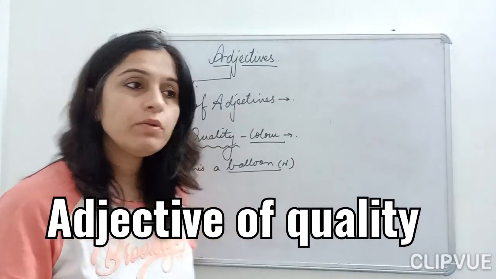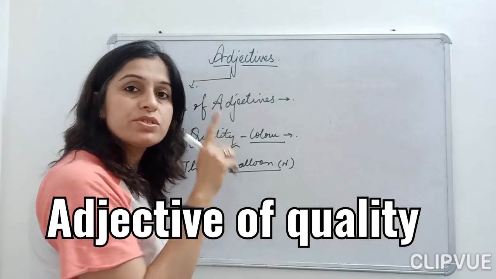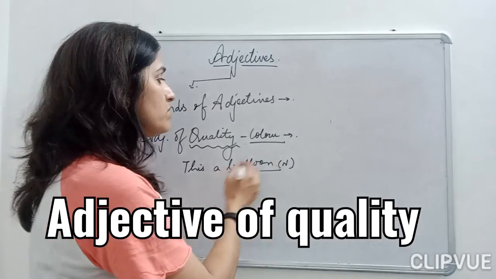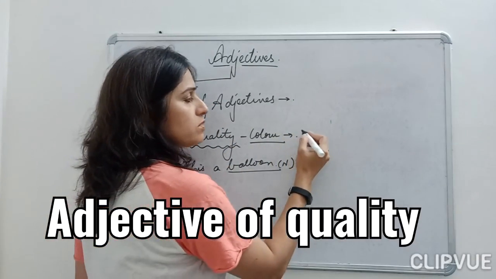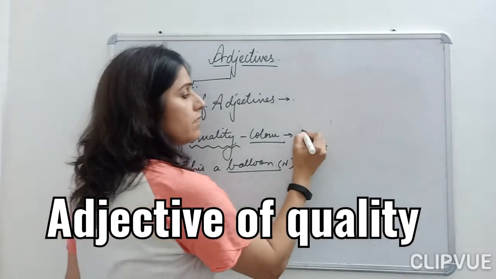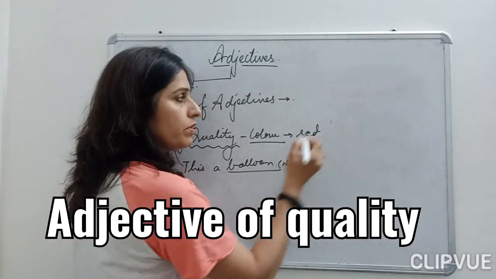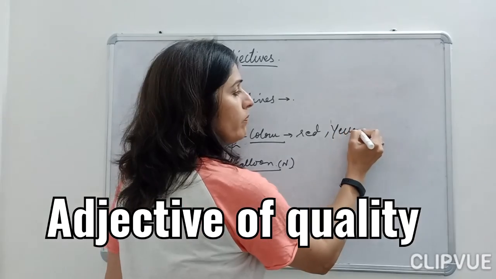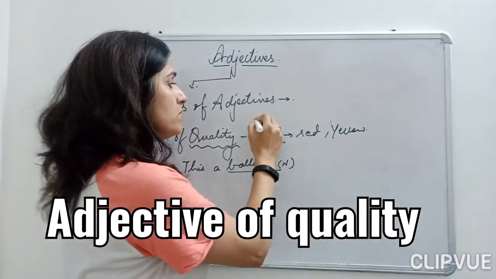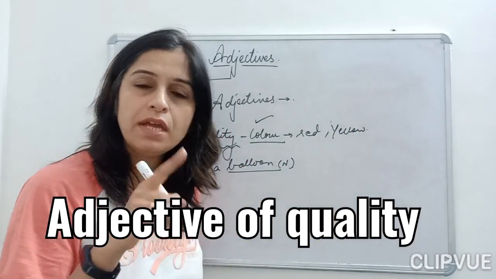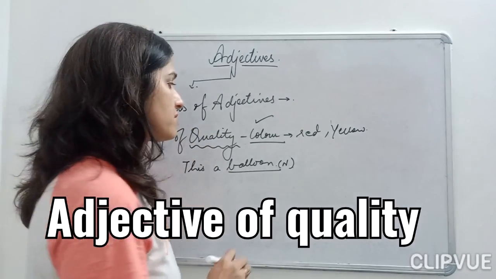So what will I do? I will add an adjective here. Suppose I take the color part. I say this is a red balloon. This is a yellow balloon. Color is also part of the adjective.